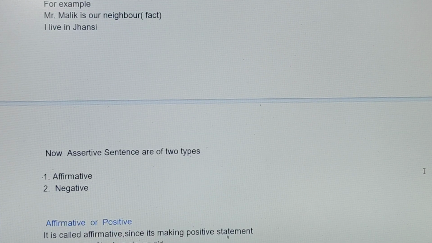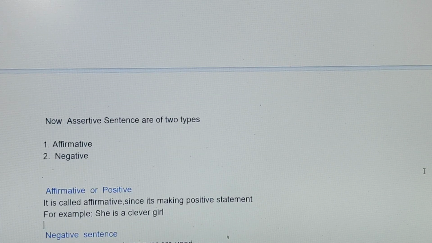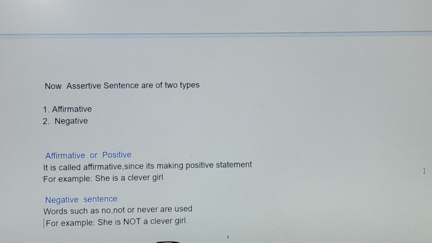Now affirmative is also known as a positive sentence. It is called affirmative since it is making a positive statement. For example, if I say she is a clever girl. Coming on to your negative sentence, words such as no, not, or never are used.